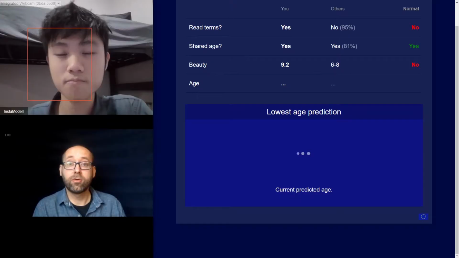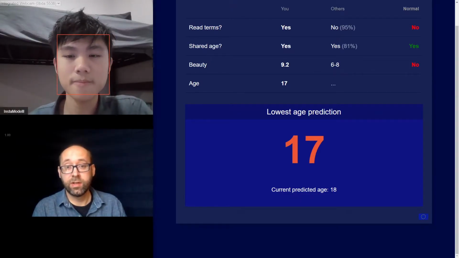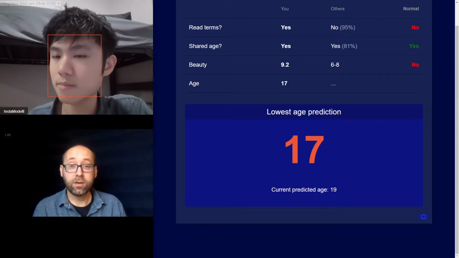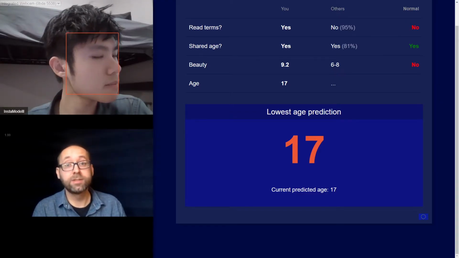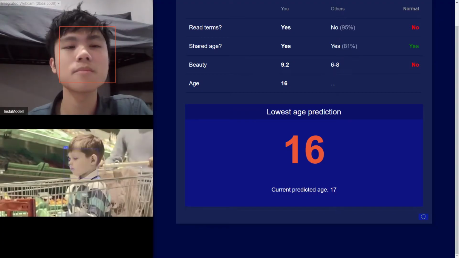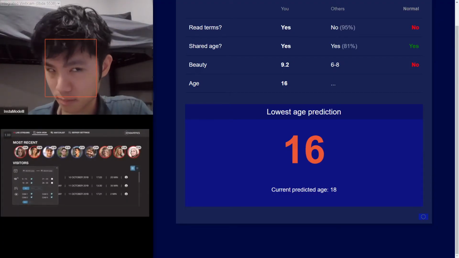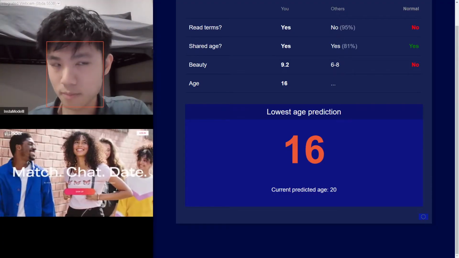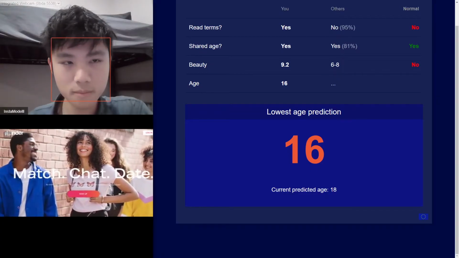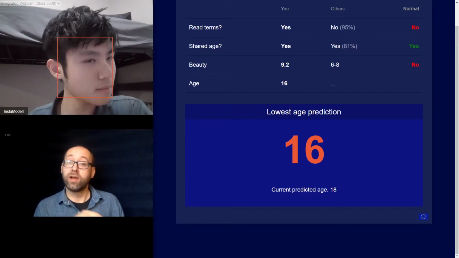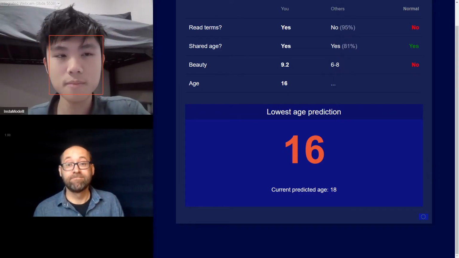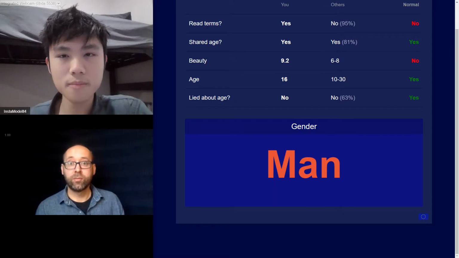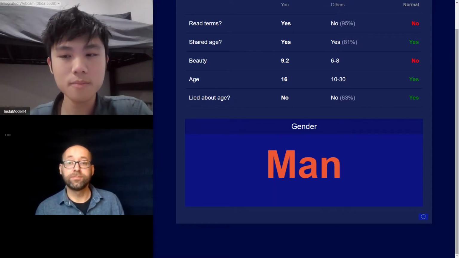Next, let's look at an algorithm that's designed to judge your age. And what you'll see here, as well as with many others, is that if you move your head around, you'll be able to influence the outcome quite a bit. Some stores use these algorithms to learn more about their visitors. They can also be used to guess who might be lying about their age on dating websites. If you happen to share your age bracket earlier, we can now figure out whether or not you are a liar.